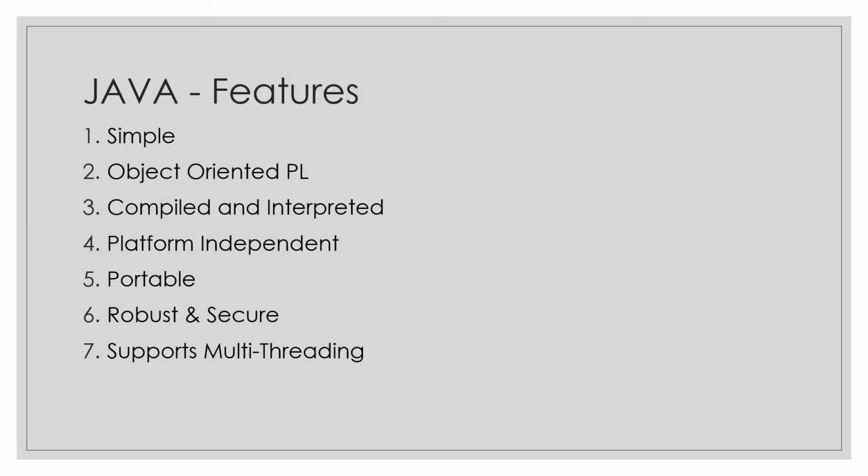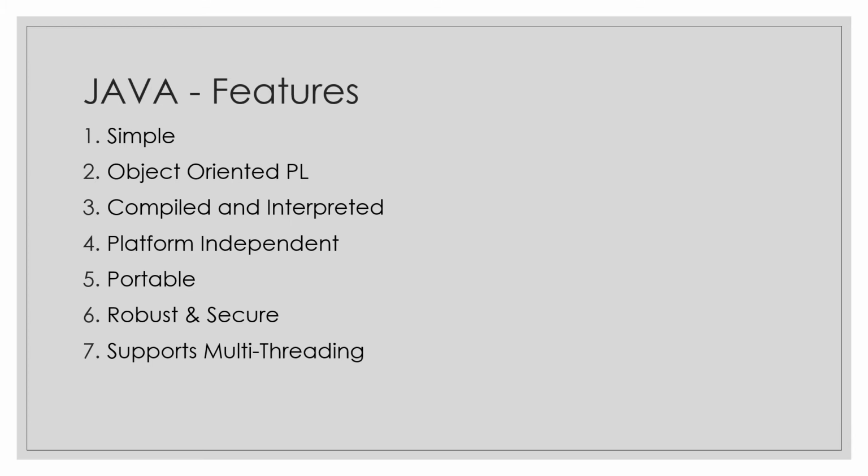Now the features provided by Java. First, of course, it is a very simple programming language, and also an object-oriented programming language. It works on the concepts of classes and objects, and as we have seen in the previous slides, it is compiled as well as interpreted. It gives us platform independence, and because of this, we have the portability feature in Java. You can use that code and run it on any machine, so portability is there. And as it doesn't use pointers, and it has the garbage collection feature, it is more robust and secure.